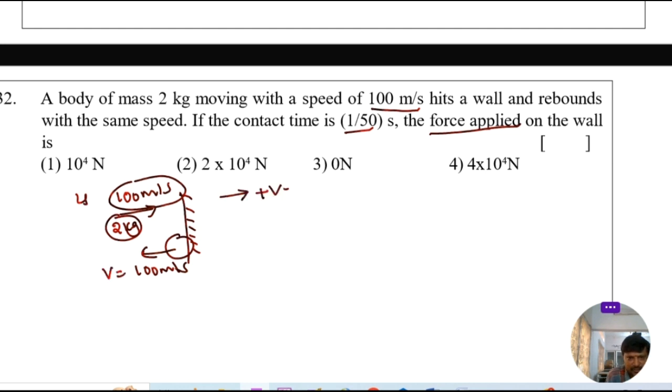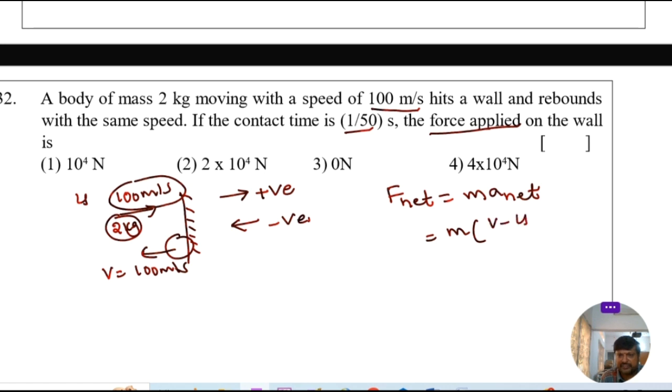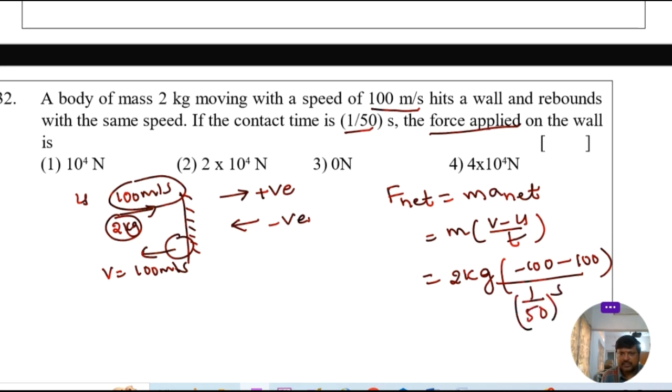This direction is taken as positive and this direction is taken as negative. We know very well net force is equal to mass into net acceleration. So in the place of acceleration, we can write acceleration equal to rate of change of velocity, that is (v minus u) by t. So in the place of mass, write 2 kg, final velocity is minus 100 meter per second minus initial velocity, 100 meter per second, by time taken, 1 by 50th second. So that is equal to 2 into (minus 200) by 1 by 50.